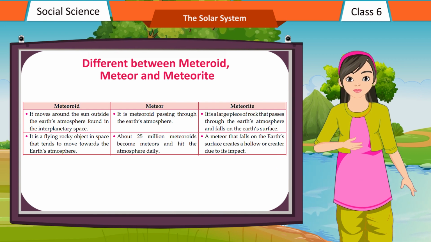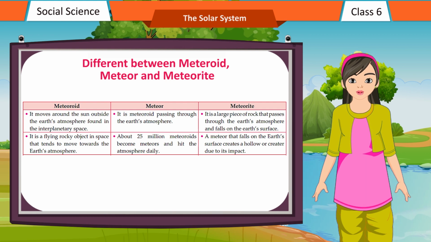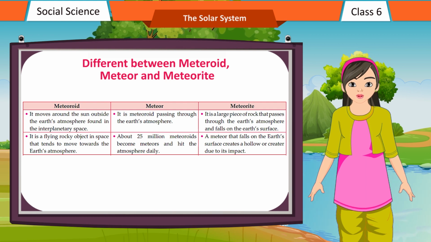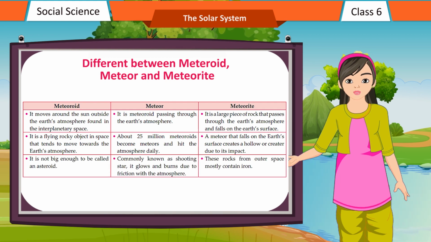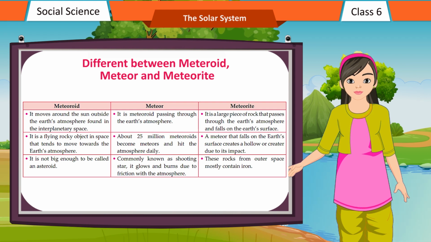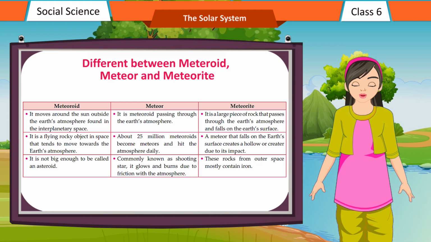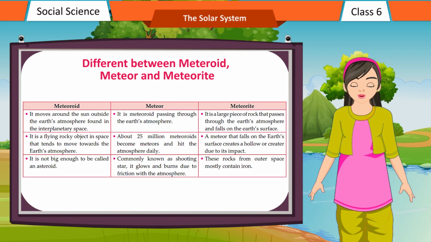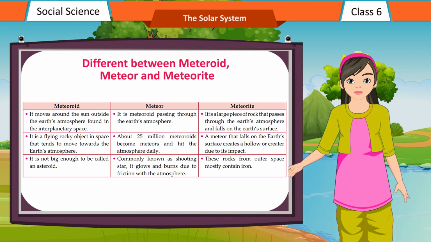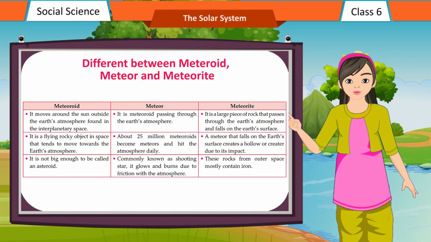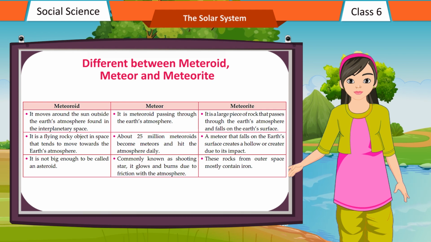A meteorite that falls on the Earth's surface creates a hollow or crater due to its impact. It is not big enough to be called an asteroid. A meteor, commonly known as a shooting star, glows and burns due to friction with the atmosphere. These rocks from outer space mostly contain iron.